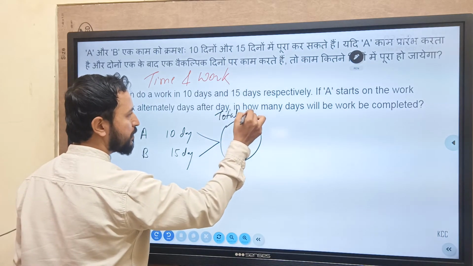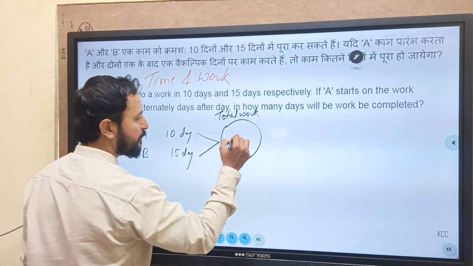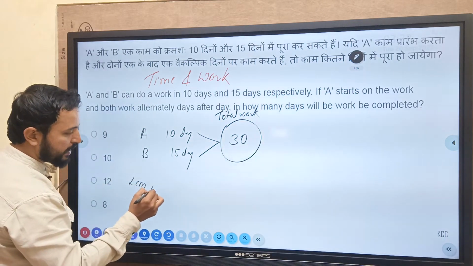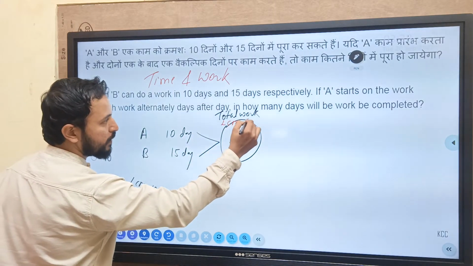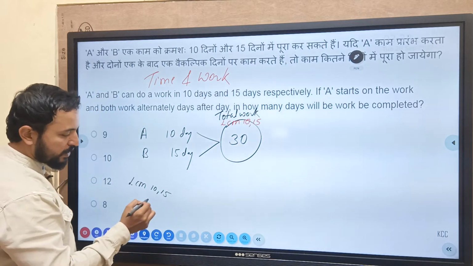Find the total work. Now what is the total work? LCM of 10 and 15. What will be the LCM of 10 and 15? It will be 30. Okay? So this total work is nothing but LCM of 10 and 15. How much is it? 30. So you just find it.